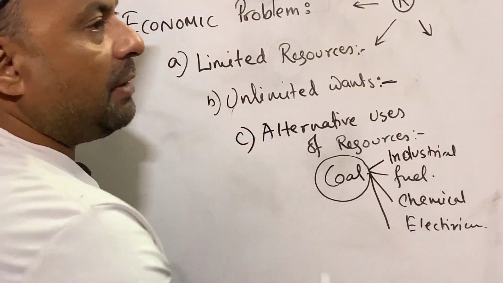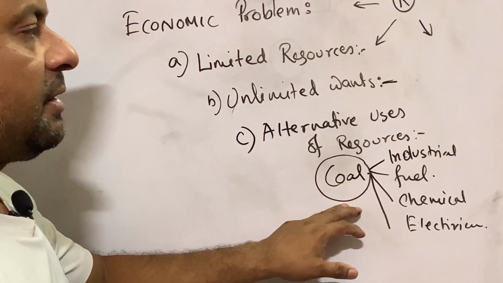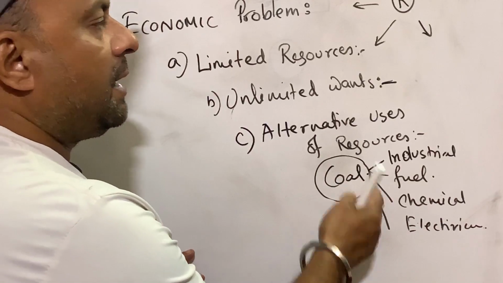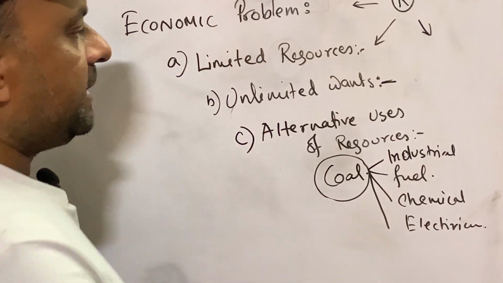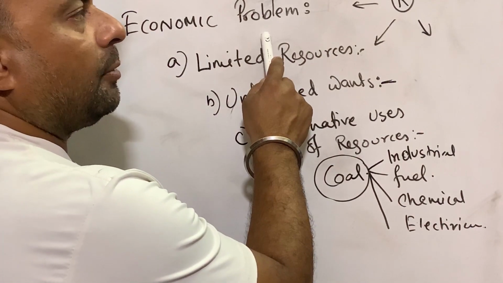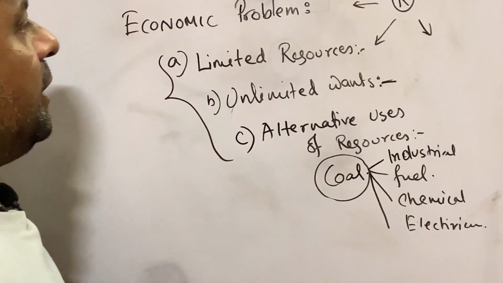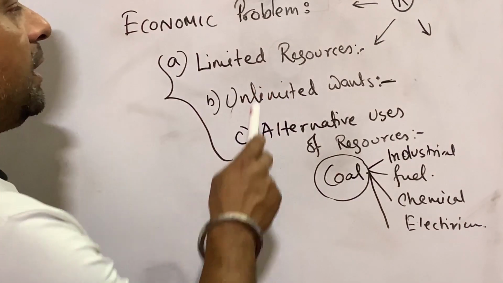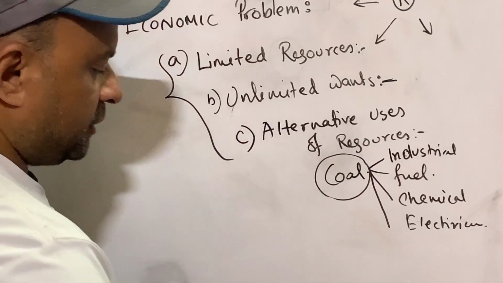Now if we misuse our resources for unproductive purposes, which cannot give us more gain or profit, what happens? Our problem will further increase. Our resources are limited, so if we misuse them, we cannot solve our economic problem. So these are the three basic reasons for which every economy faces the problem called the economic problem: limited resources, unlimited wants, and alternative uses of resources.